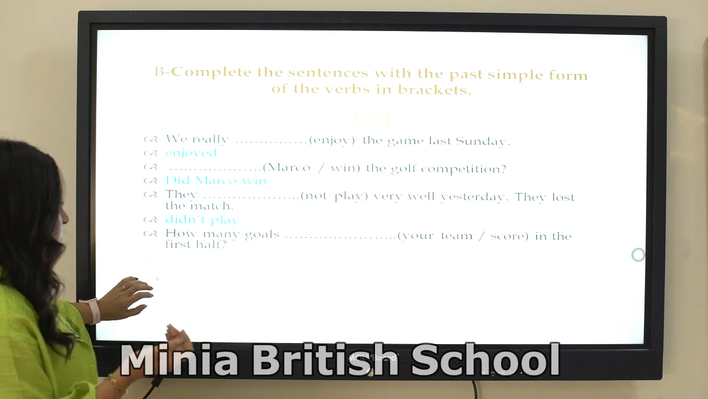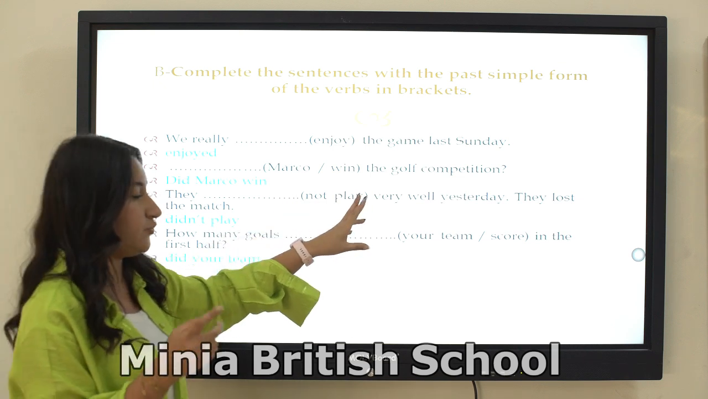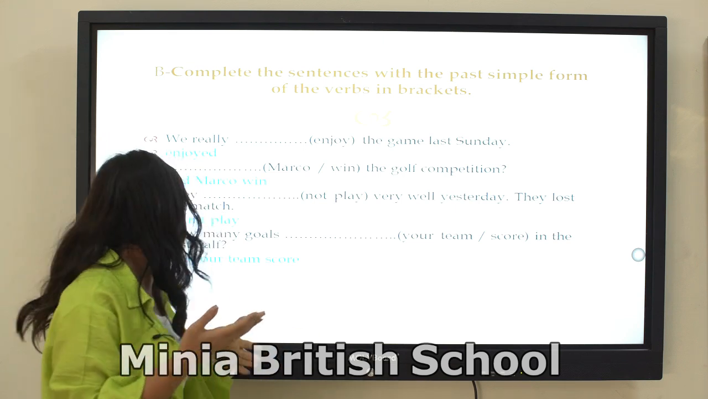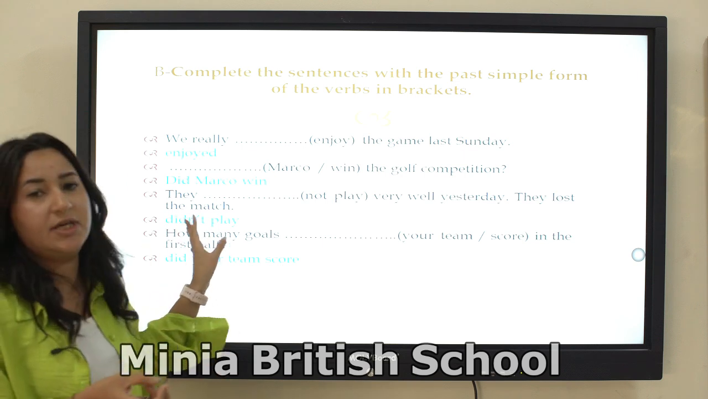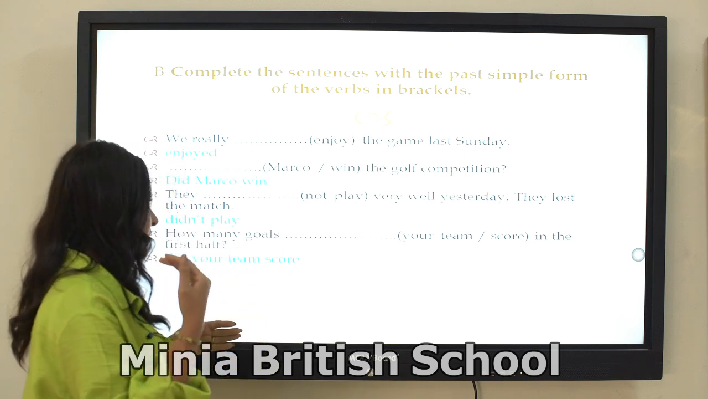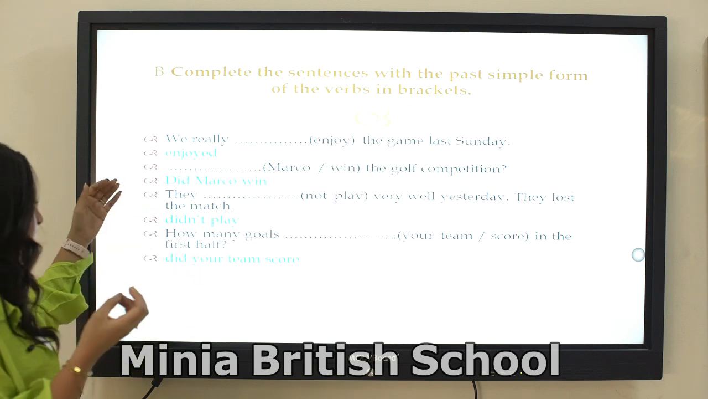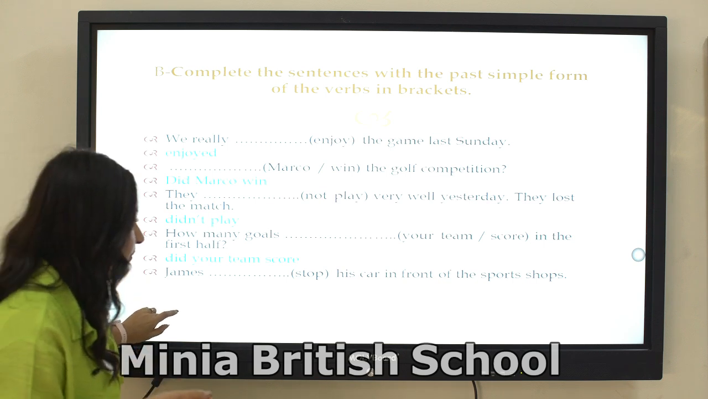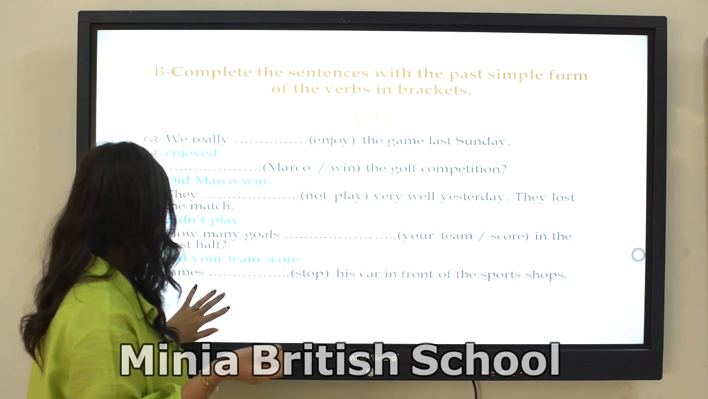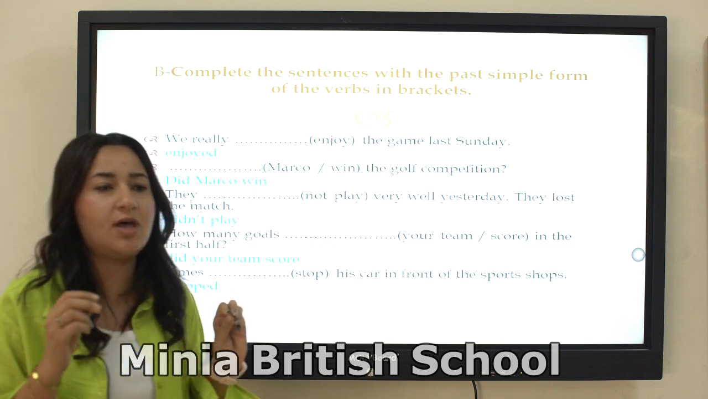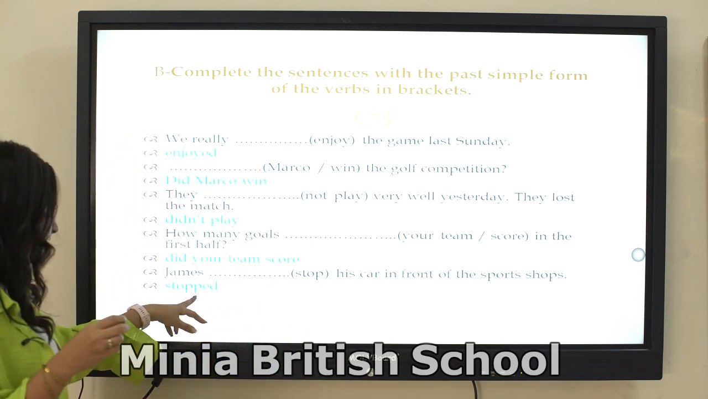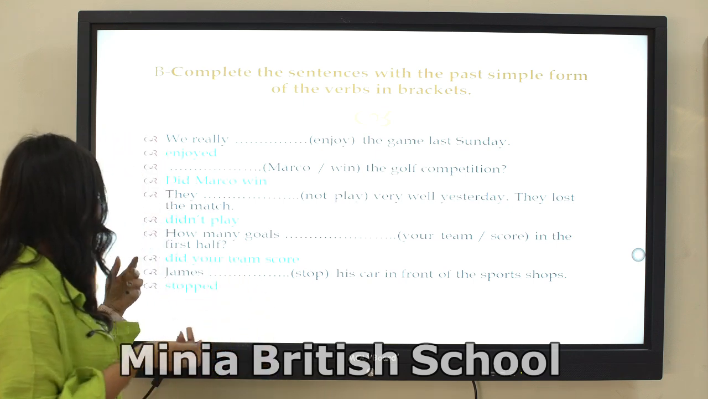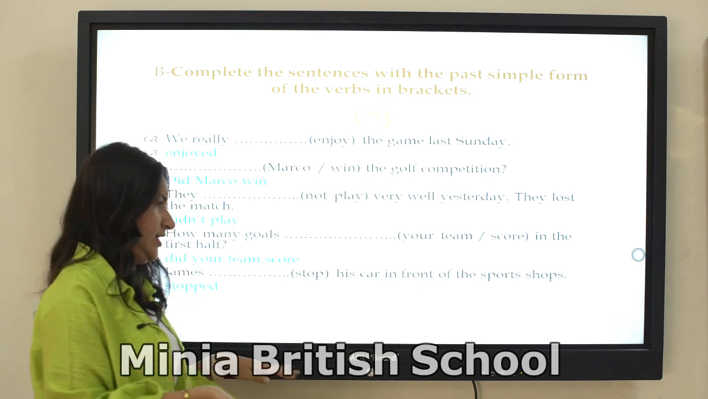How many goals did your team score in the first half? So how many goals did your team score? Because here we talk about the past simple. Did, auxiliary verb, then your team score. James stopped his scooter in front of a sports shop. So the answer will be stopped, and we will double the last letter because it is CVC, consonant, vowel, consonant. So we will double the last letter and add ed.